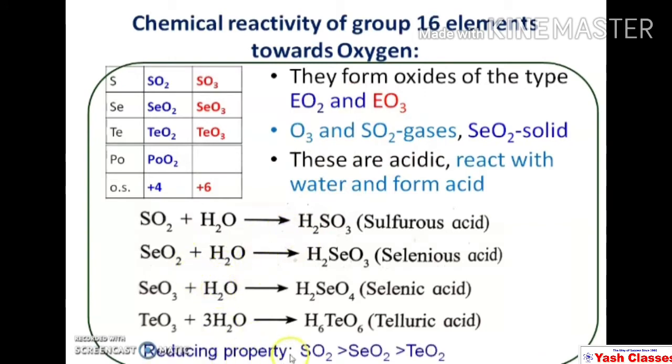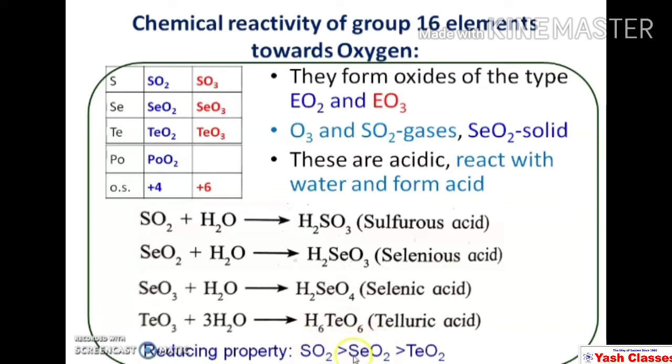Now the reducing property of some oxides follows this order. Sulfur dioxide has the highest reducing property, then selenium dioxide, which is more reducing than tellurium dioxide. And you know, a reducing agent is a substance which reduces another substance and itself undergoes oxidation. It means sulfur dioxide is a reducing agent, it combines with another element and reduces it but itself undergoes oxidation, that is it is converted into sulfur trioxide.